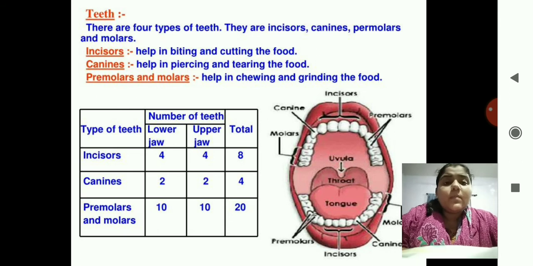I'll repeat once again. The canines are the pointed ones, the Dracula teeth. And the incisors are the front teeth, upper and lower.